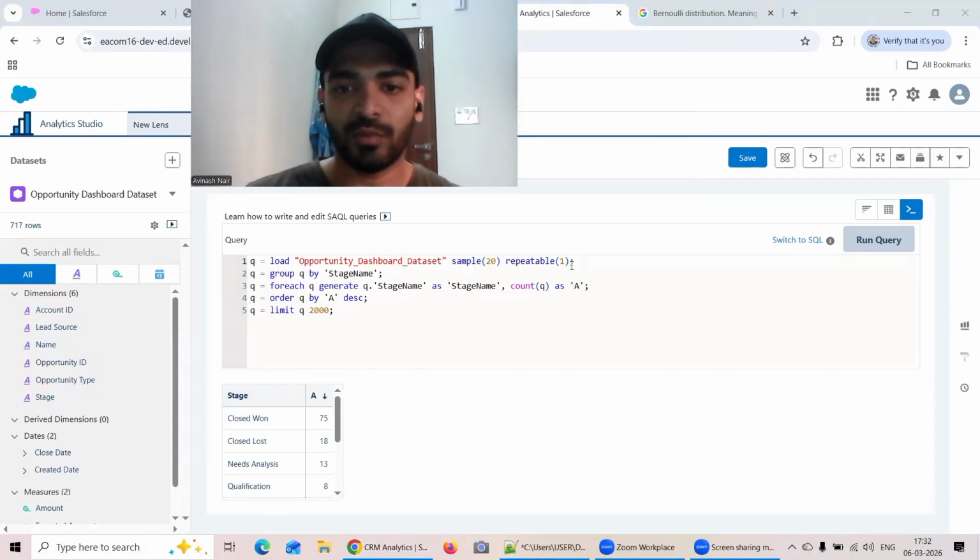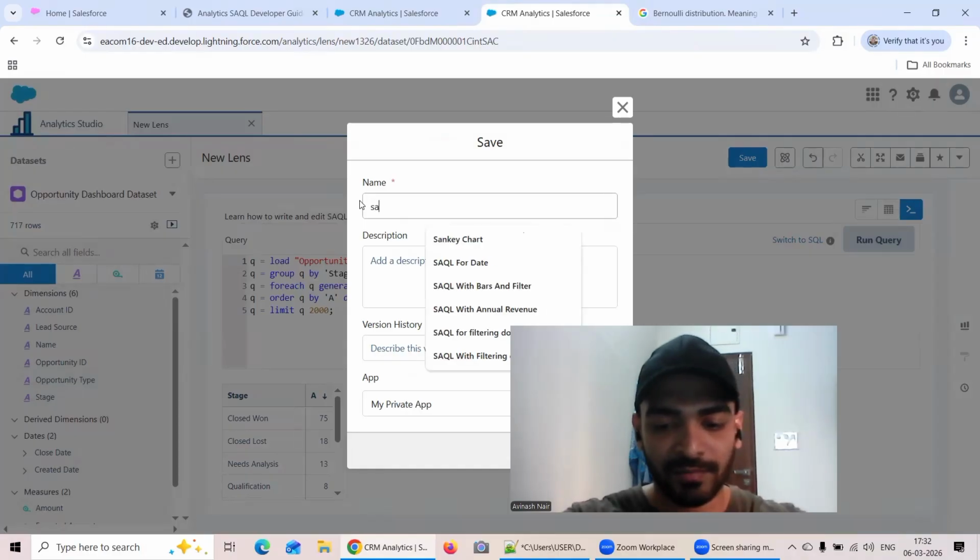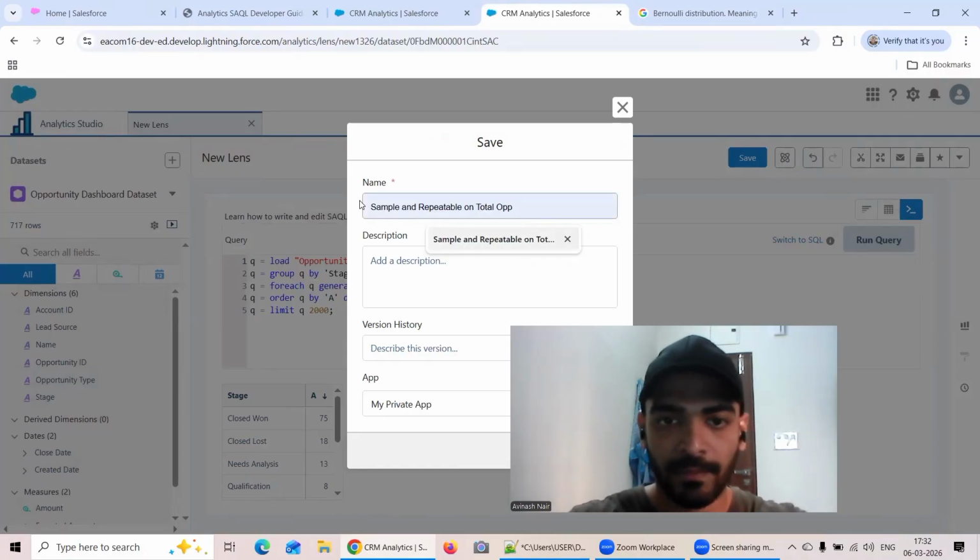But the idea is if you put the word repeatable, it will ensure that it gives you the exact same number each time you open this particular lens. So that is very important. So maybe I can just write sample and repeatable for each stage.